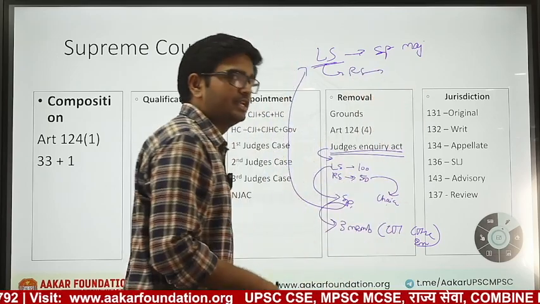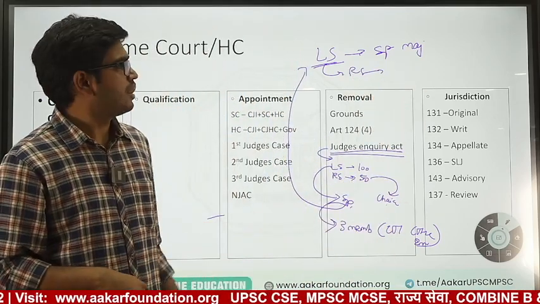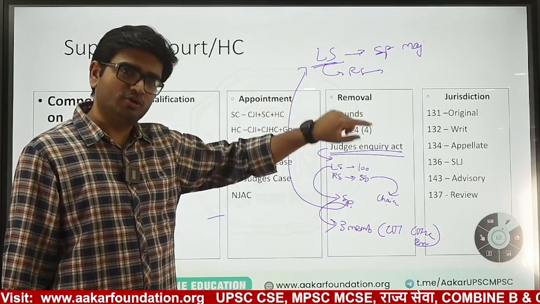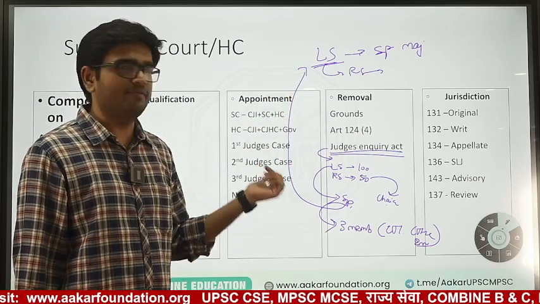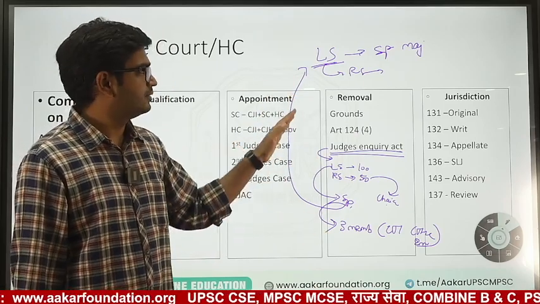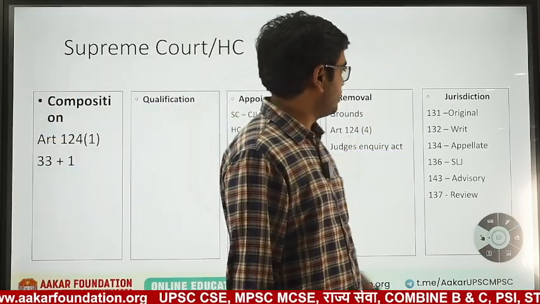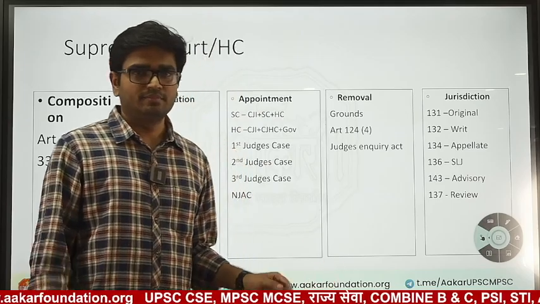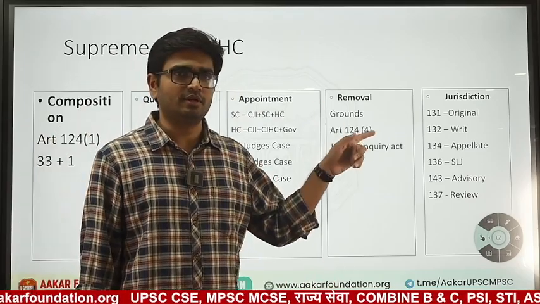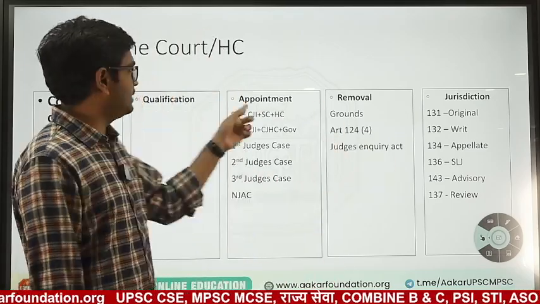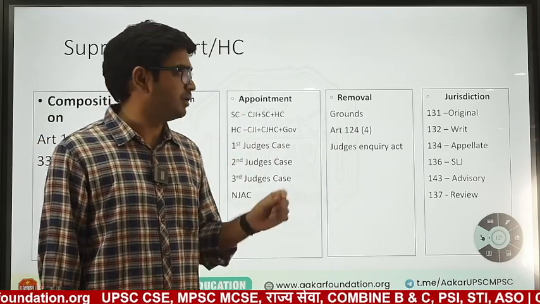The same, if it is passed by special majority, and then the presidential order to that effect is executed, the Supreme Court or High Court judge will be removed. The procedure for removal of a Supreme Court or High Court judge is the same. Both are removed by the President only, not by the Governor. Both are appointed by the President only, not by the Governor. So the Governor has minimum role here.